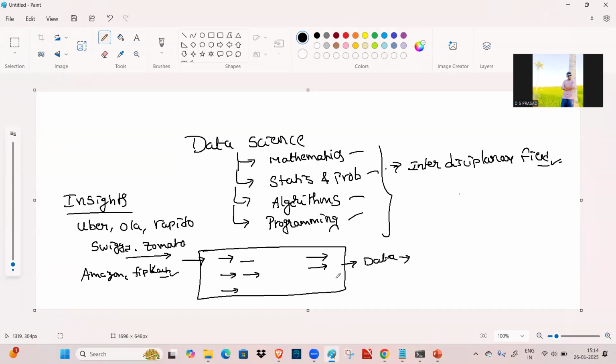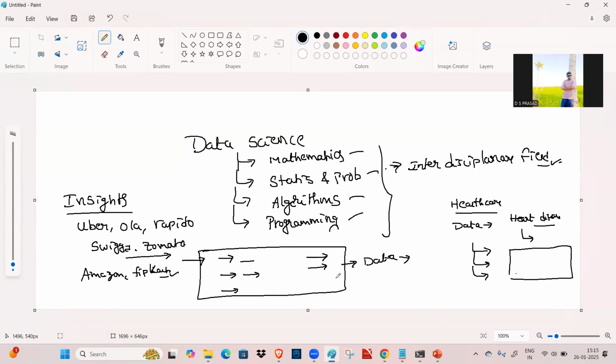And also when it comes to healthcare, we can take the data of some persons, as there are different types of health problems. I'm considering heart disease. People usually come with chest pain, stroke, and cardiac arrest, like that. So different types of things are there. We are going to collect the data and analyze it. What are the major factors affecting heart disease, that we are going to study, and we are going to build an automatic application.